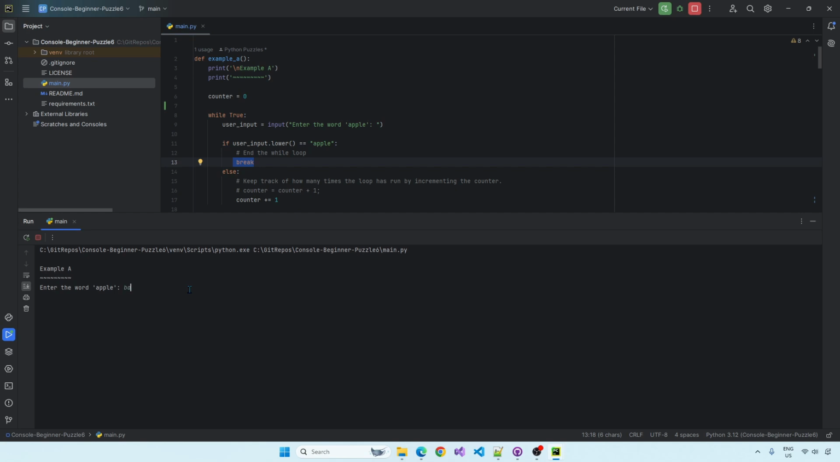So enter the word apple, banana. Enter the word apple, no. Enter the word apple, apple. Okay, and it's counted the amount of tries. Now, it started at 0. Counting with computers starts at 0. So that was 0, 1, 2. 2 tries. So you might have to possibly set this as 1 if you want to count like a human. Humans don't start counting at 0. Okay.